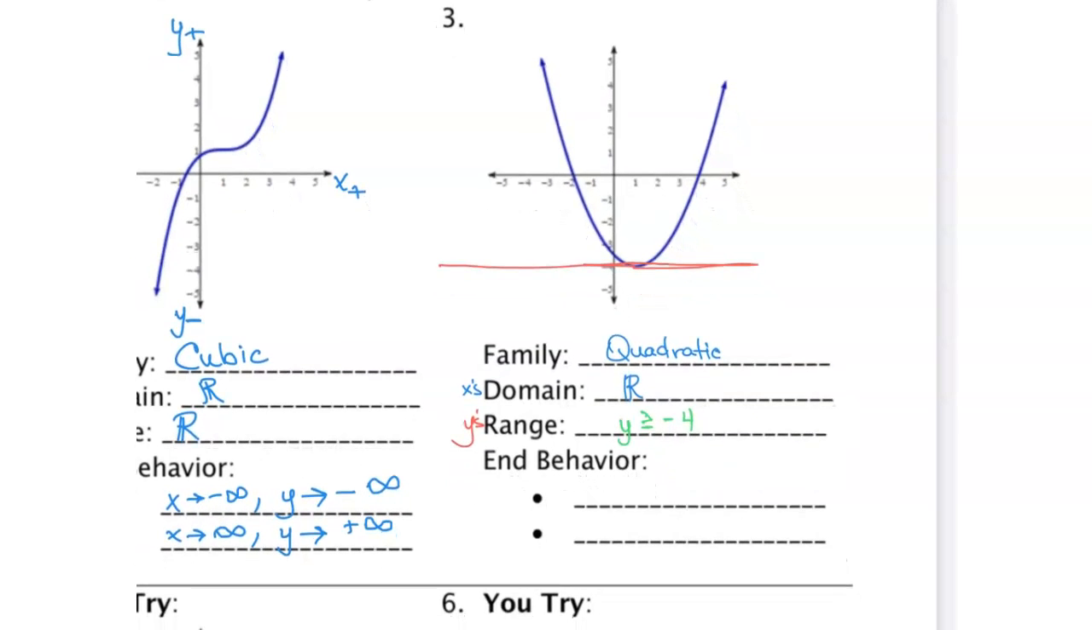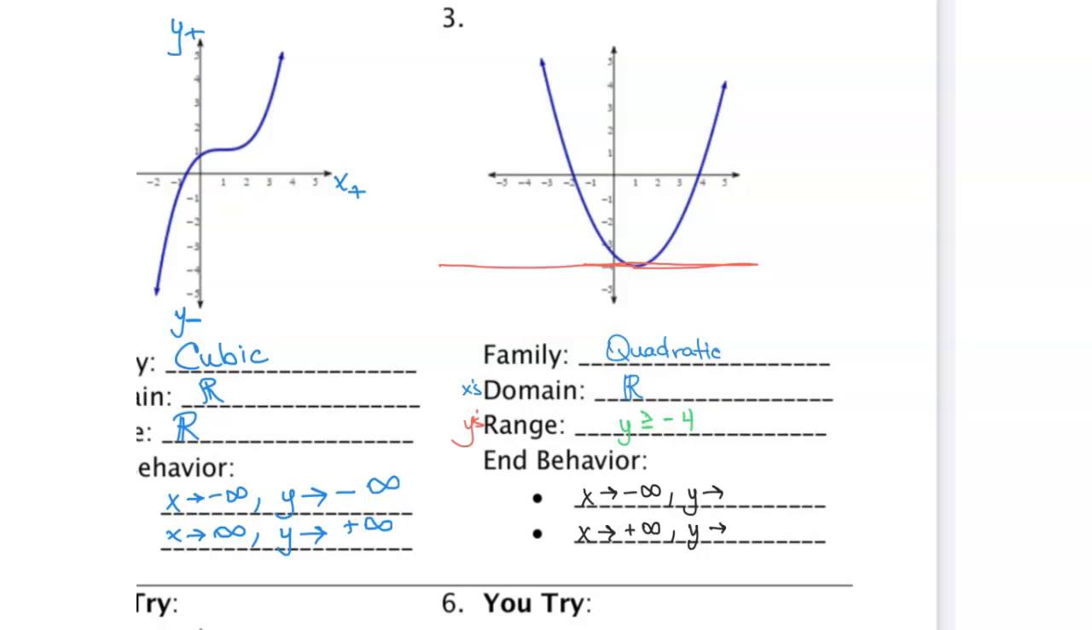For our end behavior, again, it starts off the same. As x goes to negative infinity, y goes towards, and we'll fill in that blank, and as x goes towards positive infinity, y goes towards, and we'll fill in that blank.